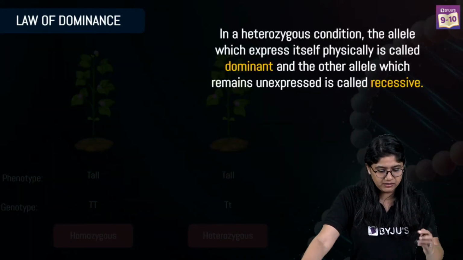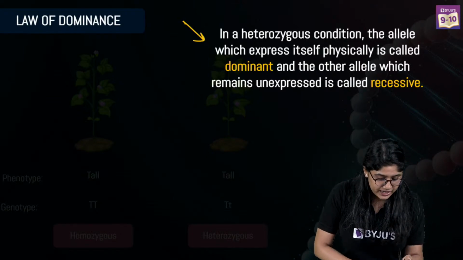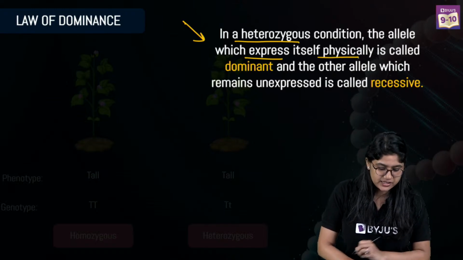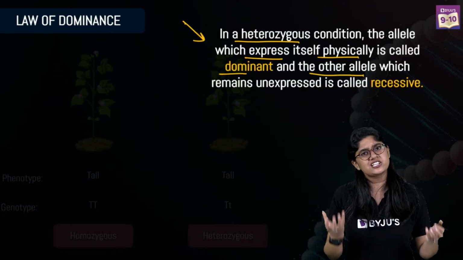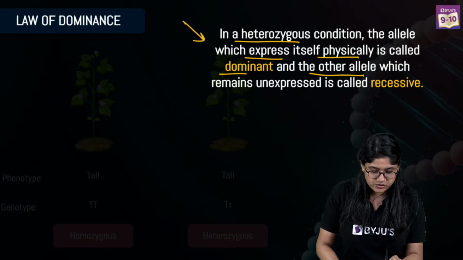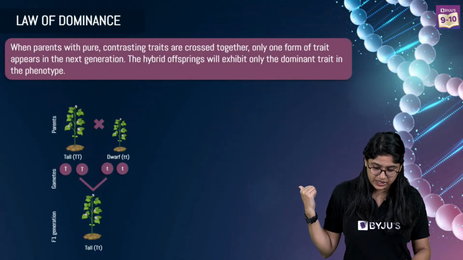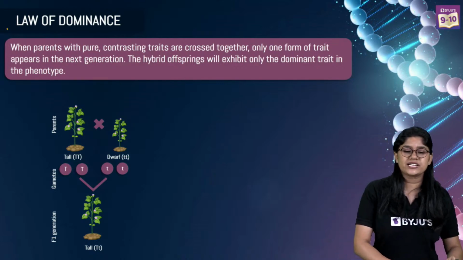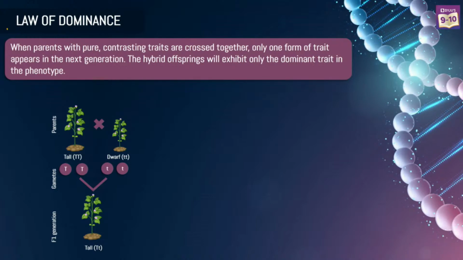The law of dominance definition. This is what you can write in the examination. In the heterozygous condition, the allele which expresses itself physically is called as dominant, and the other allele which remains unexpressed is called as the recessive. Clear? And this is what you can write in the examination. And here what we have is the definition. So please take a screenshot of this and I will explain you again. Please do take a screenshot of this. Yes, very good. Do take a screenshot.